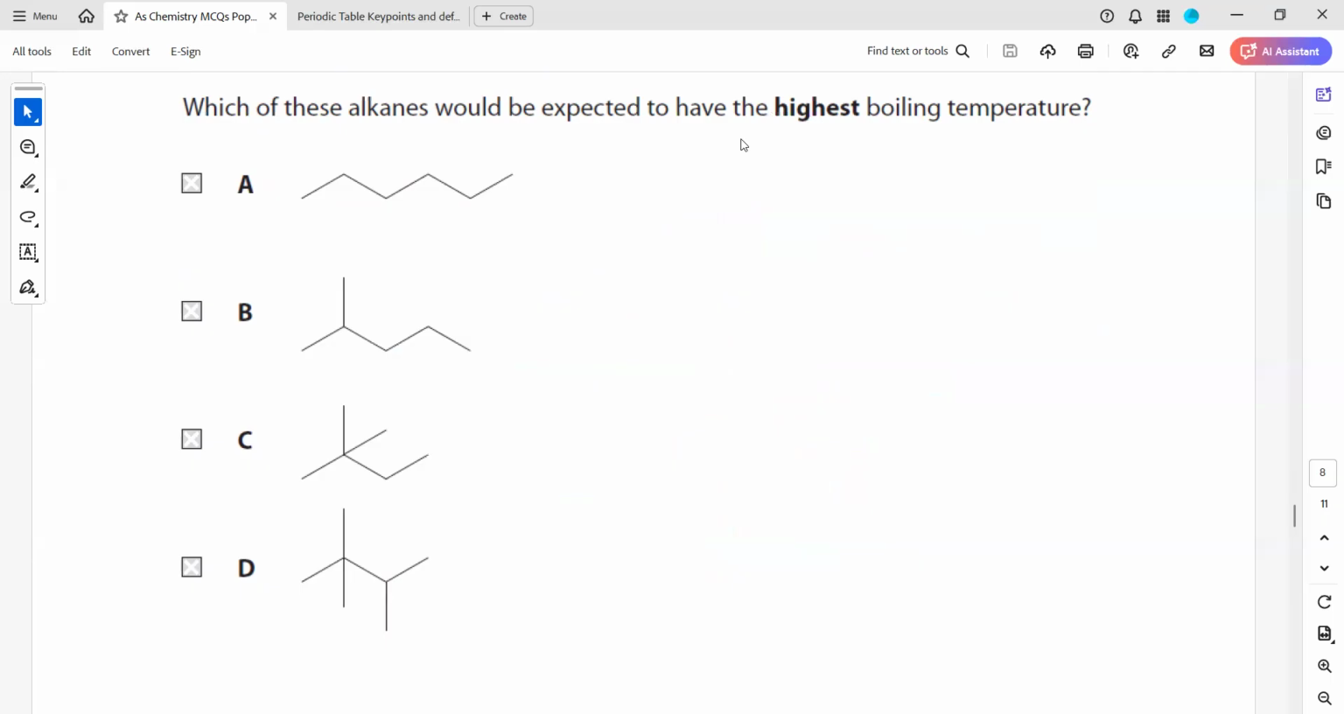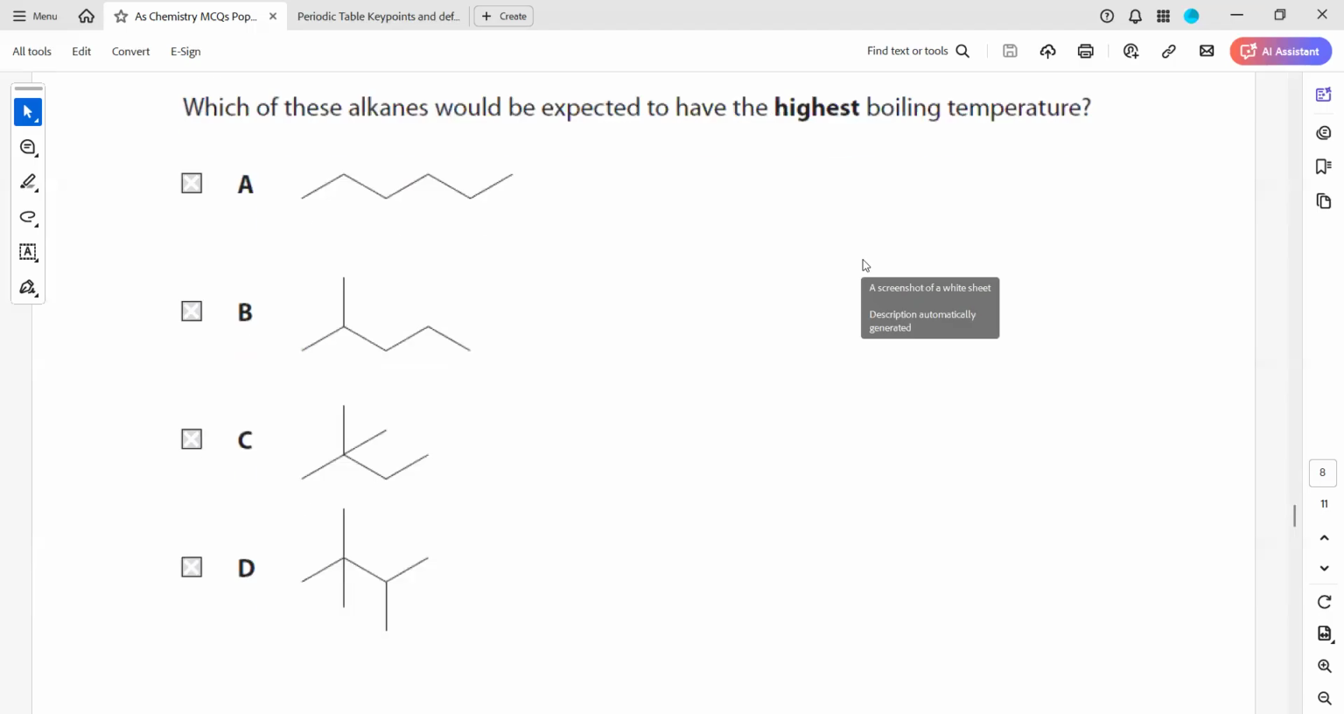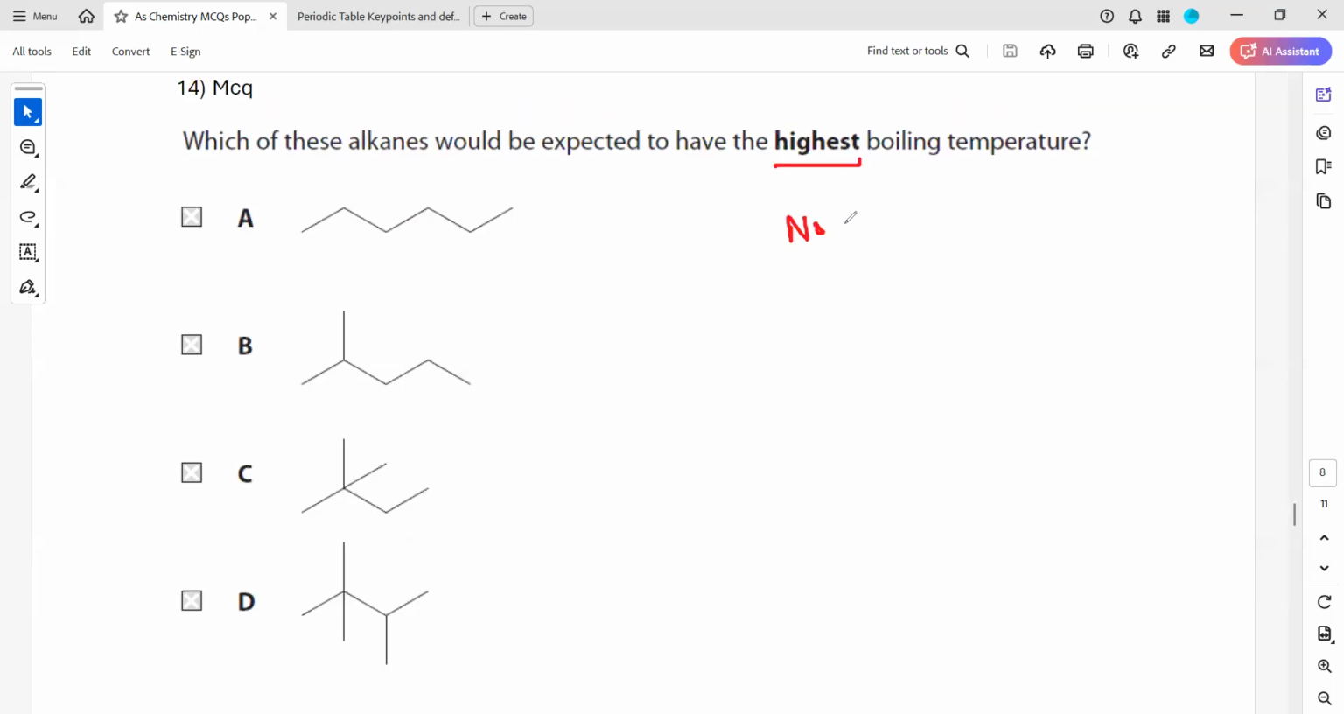In question 14, which of the following alkanes would be expected to have the highest boiling point? The boiling point depends on what? It depends on the number of carbon. Greater the number of carbon, higher the boiling point. And it also depends on the branches. If we have more branches in the hydrocarbon, the boiling point will be lower.